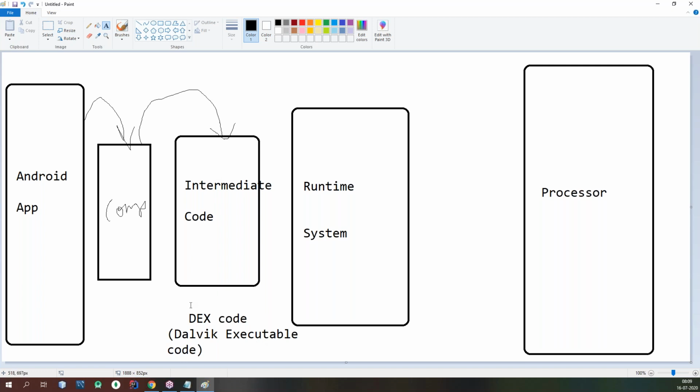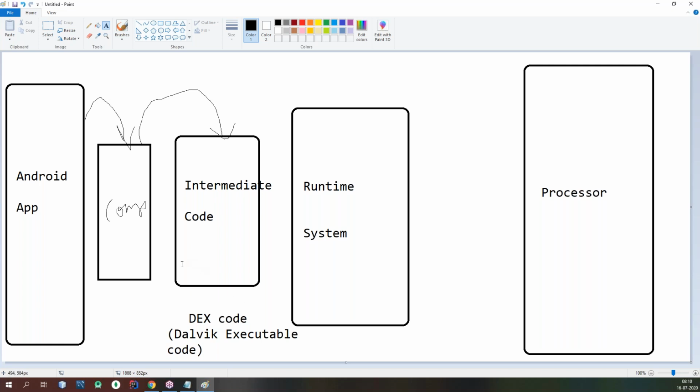DEX code is advanced bytecode instructions. It looks like bytecode only, but more advanced. It's more lightweight, Dalvik executable code. That is the instruction. This is intermediate code. Who developed the DEX code instructions? The Android team only developed these DEX code instructions.